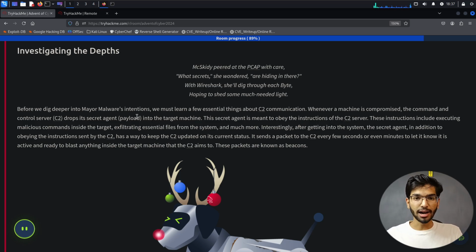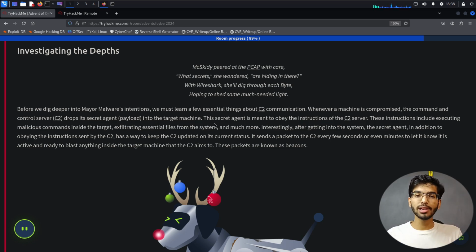If it wants to go and compromise other computers in the network, it can do that. Basically, it's the one which commands the malware or the payload what to do in that system. So that's the C2 server which they've told us about here.